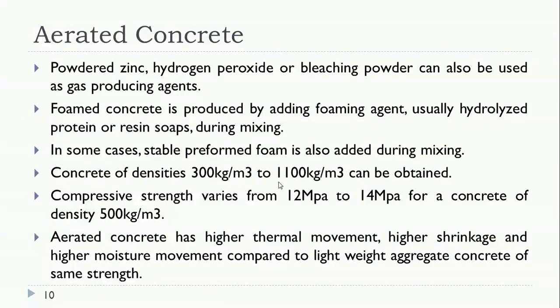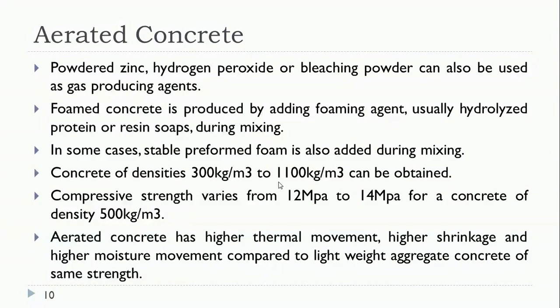So there are three grades. If the density is low, then we can use it for insulation purpose. If the density is in the medium range, we can use it for the manufacture of building blocks, or for a load bearing wall, or as an infill in the frame structure.